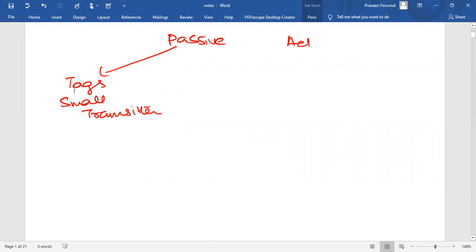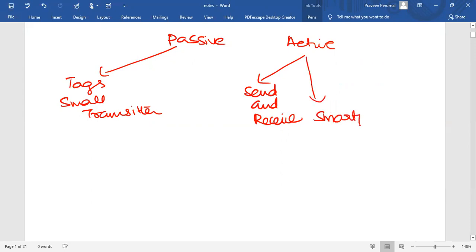Next we have something called active devices. These are able to both send as well as receive data. They can communicate with each other as well as with the passive devices. An example of an active NFC device is our smartphone. Card readers in public transport and touch payment terminals are also good examples of this technology.